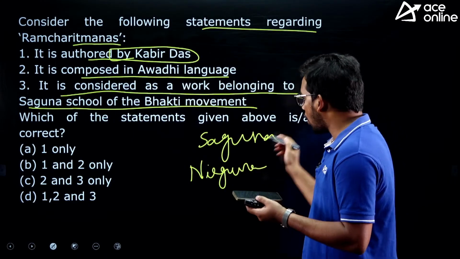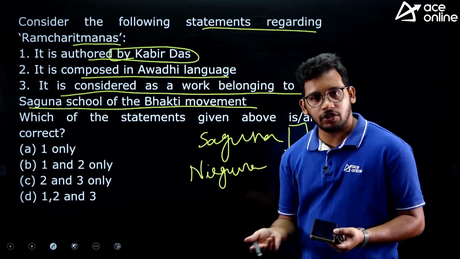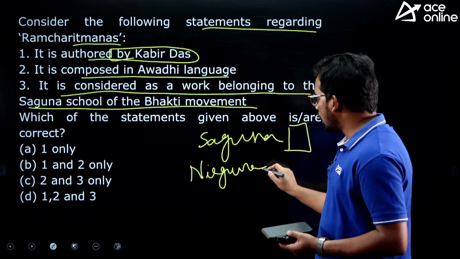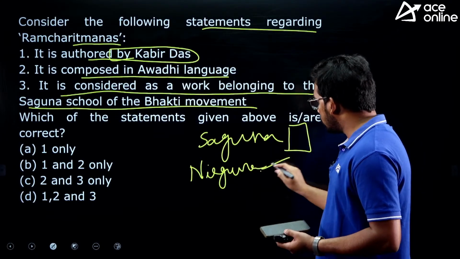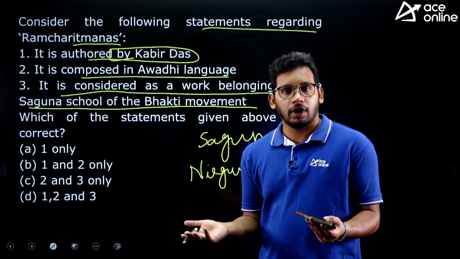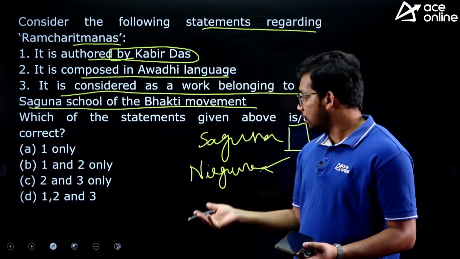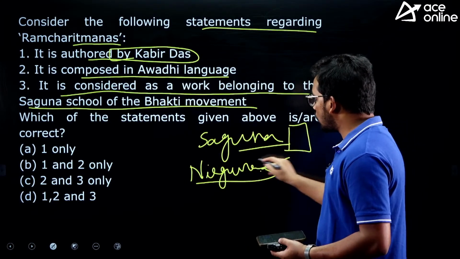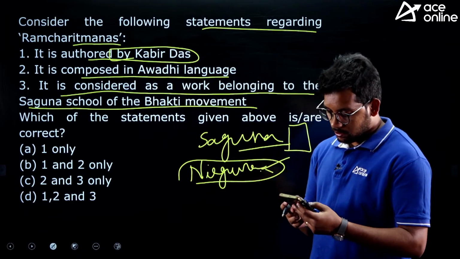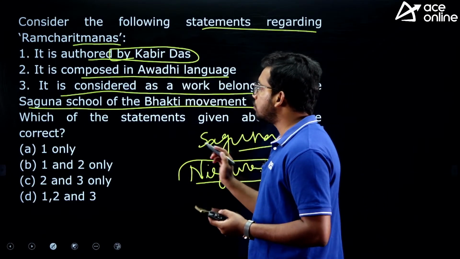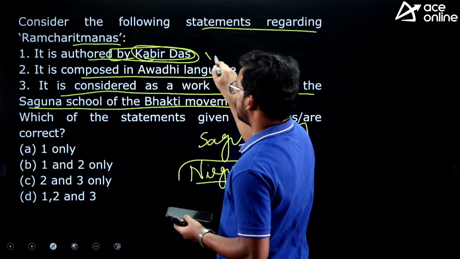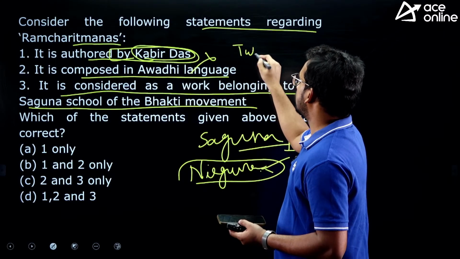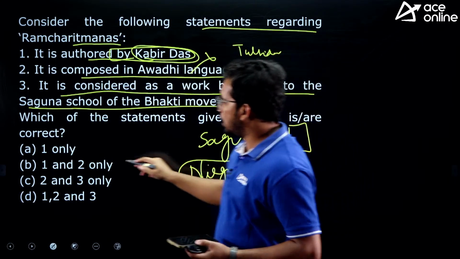Saguna means worshipping the God with a form, like Lord Balaji, Lord Shiva, we can see on photos, or we can keep the stone and we can pray. And Nirguna, those which are without any form, we don't know the physical form and we pray it, like Lord Indra, right. So ancient times, whenever there is a form and we worship, it is called as Saguna, and when there is no form, that is called as Nirguna, right. So it is authored by Kabir Das, they are saying. So first statement is eliminated and it was done by Tulsidas, right. So first statement is wrong and we got the answer.